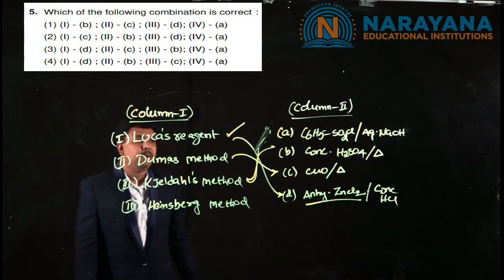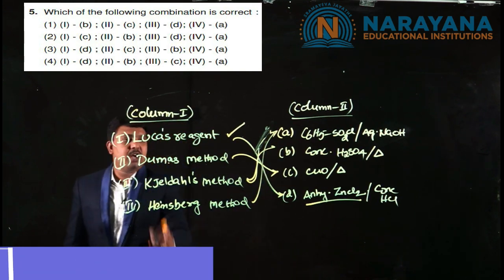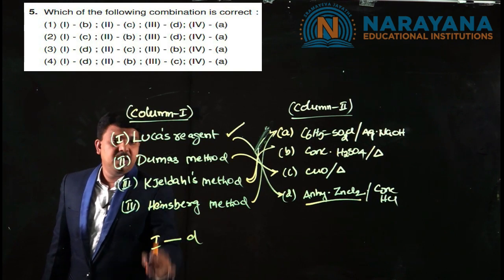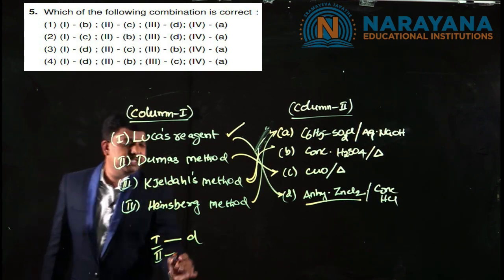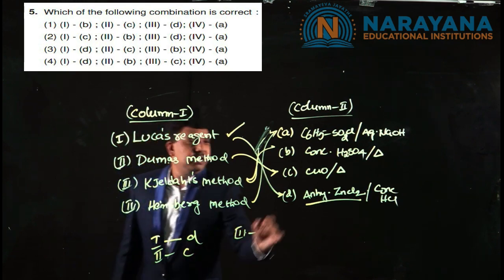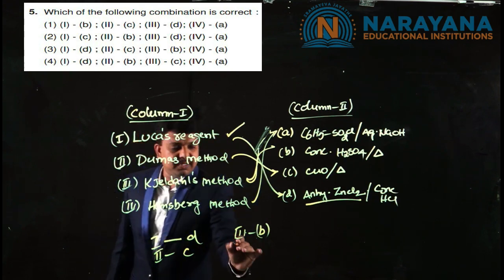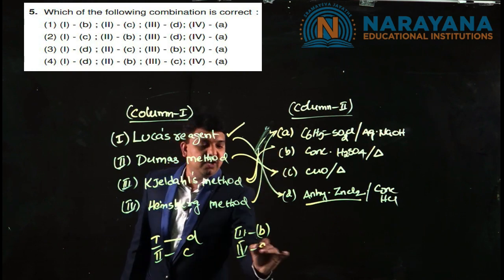is benzene sulfonyl chloride. So for Lucas reagent, the correct match is D, and for the Dumas method, the second one, the correct match is C, whereas for Kjeldahl's method, concentrated sulfuric acid, B, and finally for Hinsberg method, the correct reagent is benzene sulfonyl chloride, A.